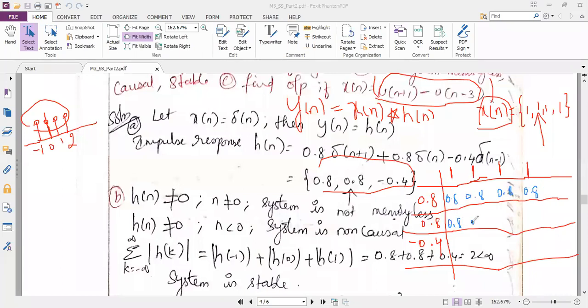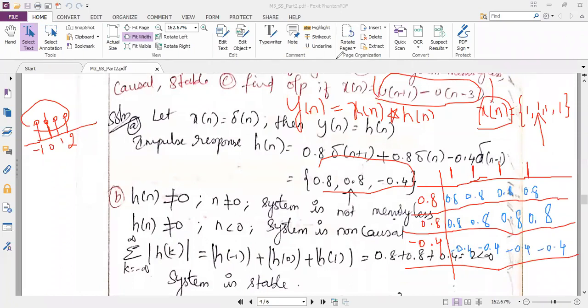Everything is the same. Drawing the diagonal lines and adding is important here. 0.8, 0.8, and minus 0.4, minus 0.4, minus 0.4, minus 0.4.